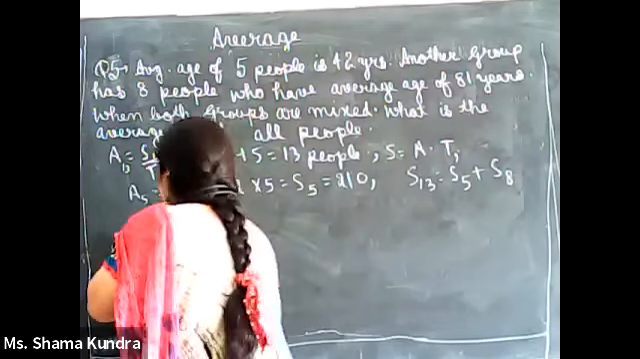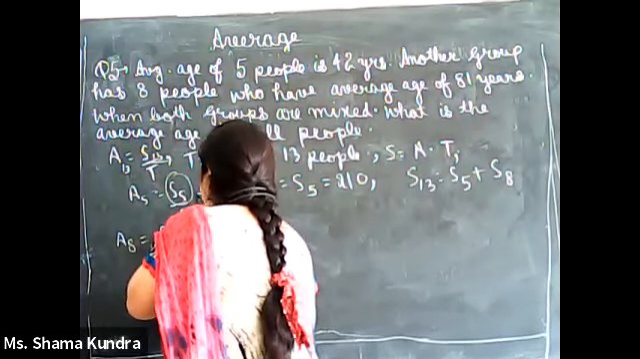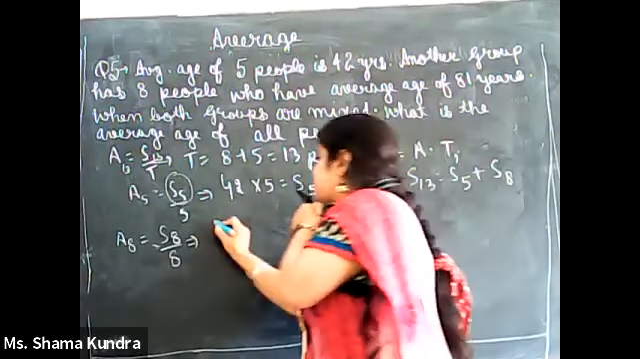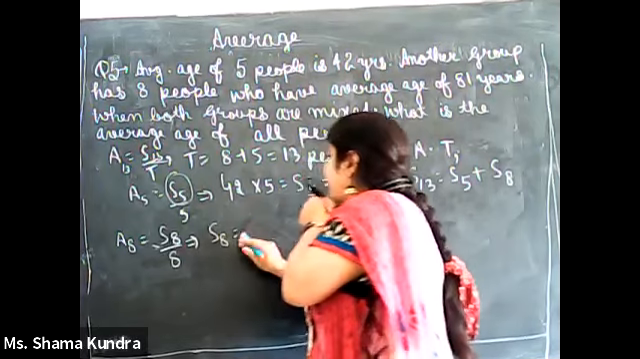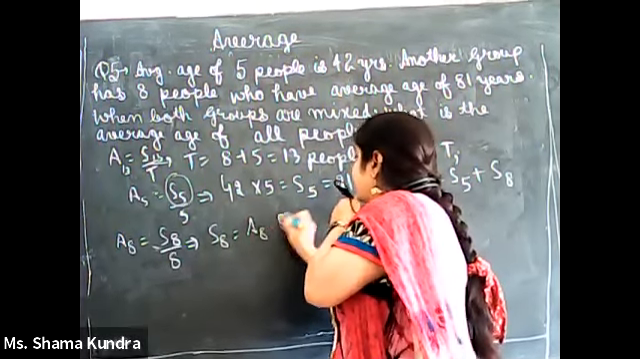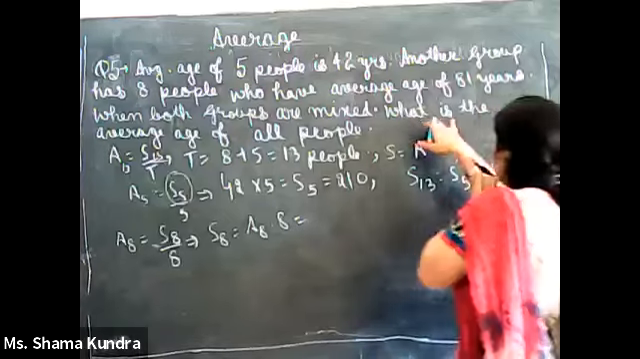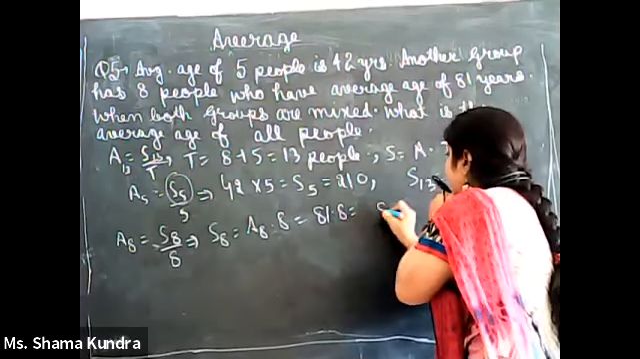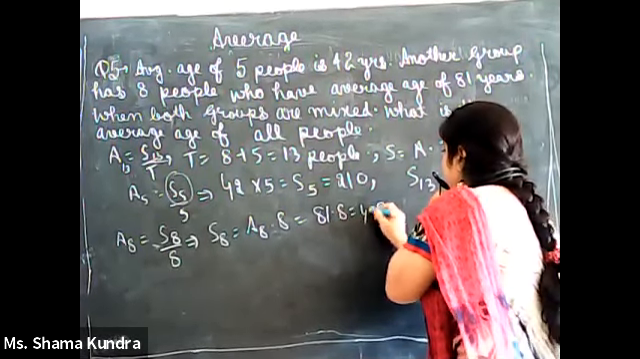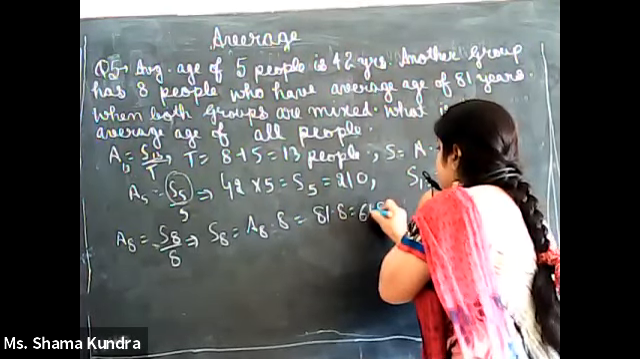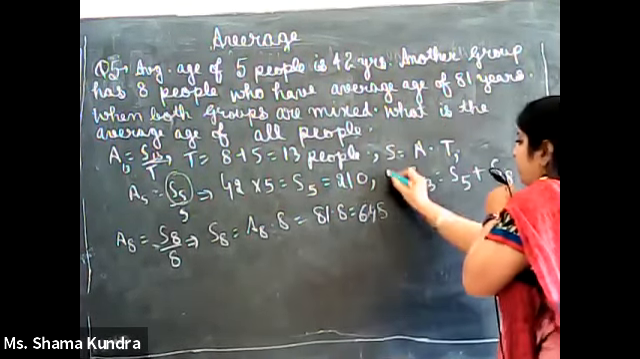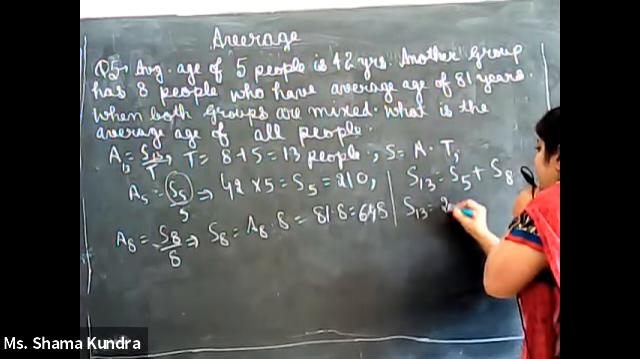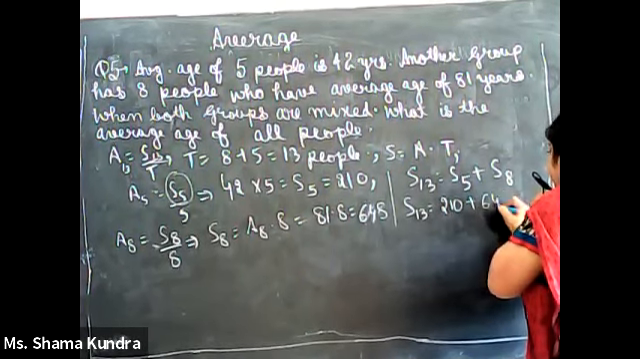Similarly, the average of 8 people will be S8 over 8. And we don't know the value of S8. So S8 will be the average of 8 people into 8. And we know the average of 8 people. It is 81 into 8. 8 times 1 is 8, and so on. 648. So on putting the value over here, S13 will be 210 plus 648.